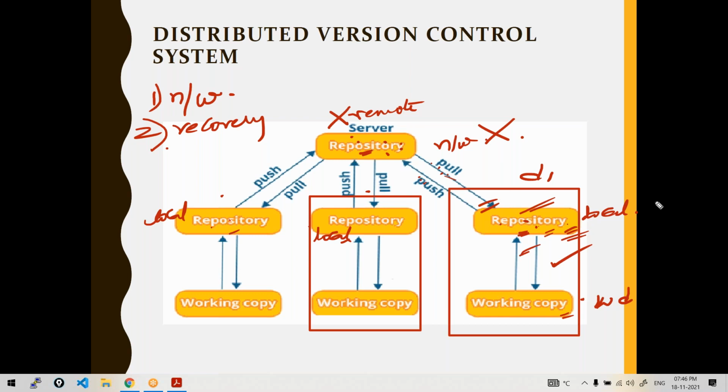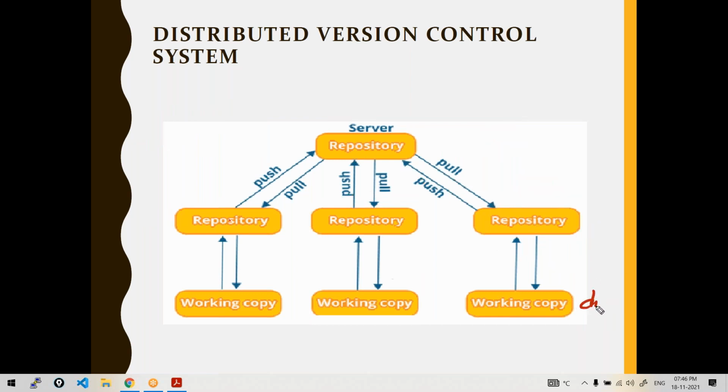Another thing is, like I already said, we work on a working directory. Once changes are good, we move them to local, and from local to the remote repository. It's like three steps before your changes go to the remote repository. Here I'm working on this repository, another person is also working and pushing changes. There may be some conflicts, like we saw yesterday, where one person's changes may be overwritten by another's. How to handle that, those are the scenarios we are going to look at.